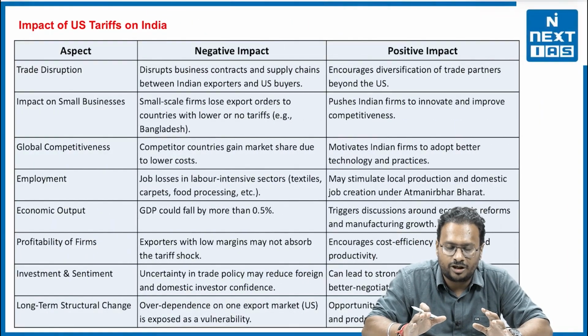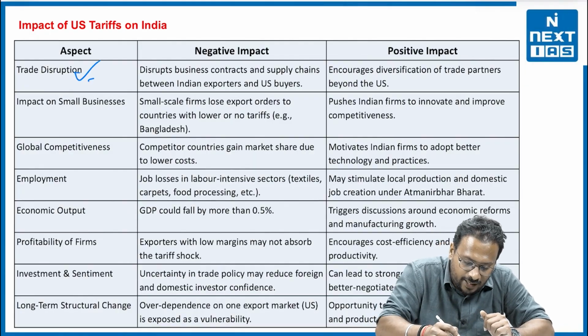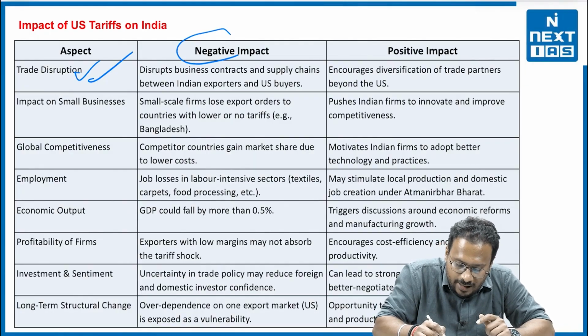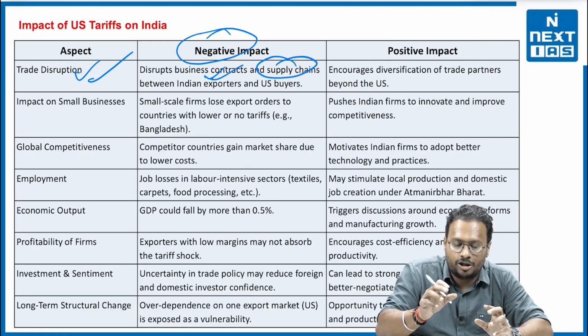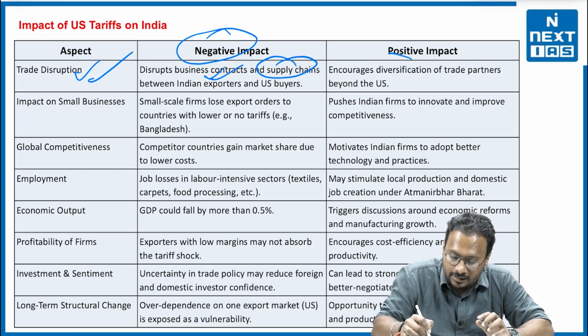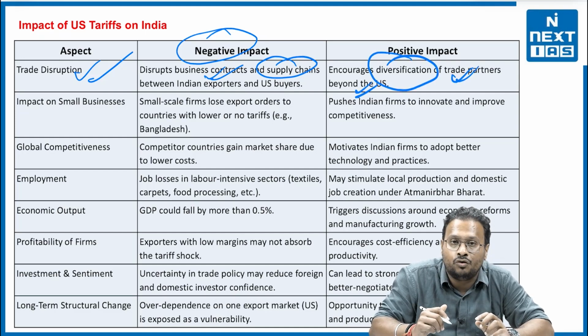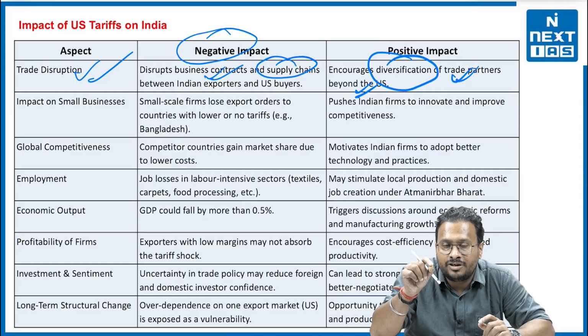Now, the impact of the US tariff on India in both positive and negative ways. The first is trade disruptions. The negative is that it disrupts business contracts and supply chains between the US exporters and the US buyers. But the positive impact is that it encourages diversification of trade partners beyond the USA, and this is the major thing which has been witnessed.